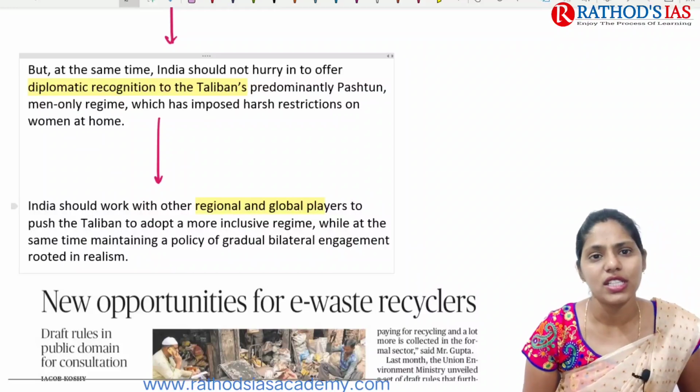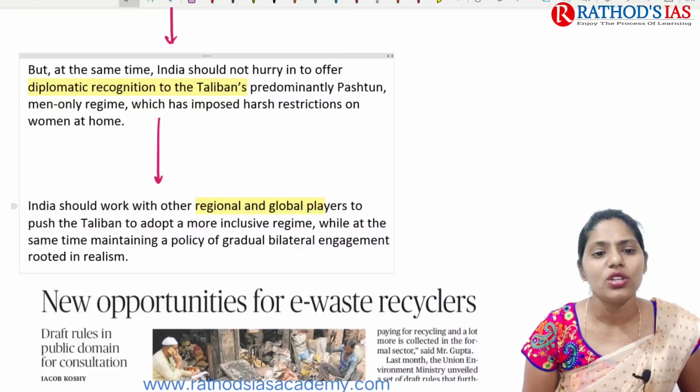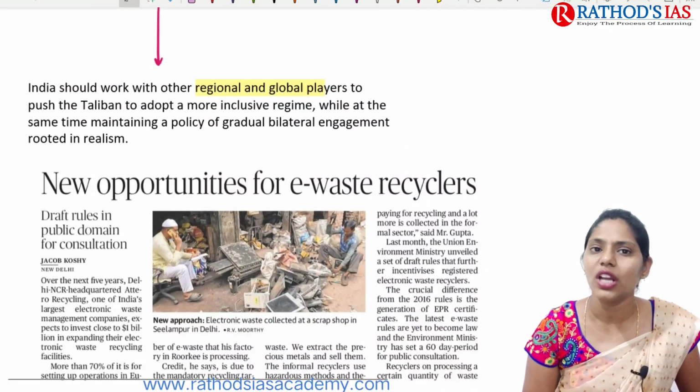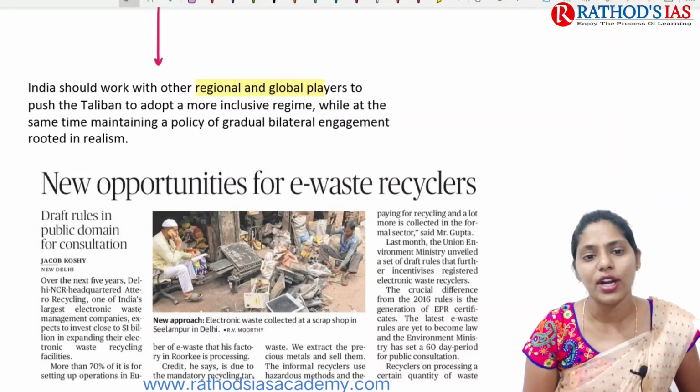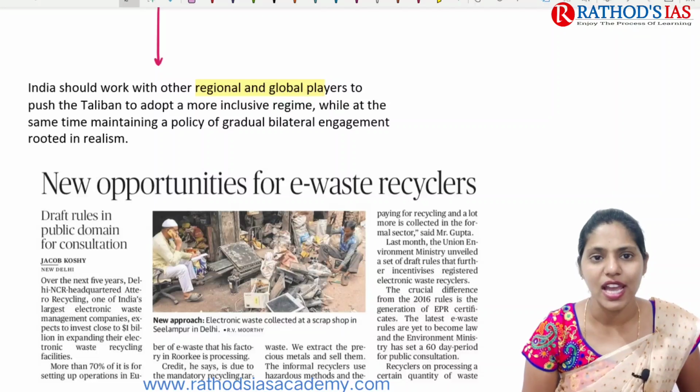So here the author says that at the same time, India should not hurry in offering diplomatic recognition to the Taliban. Because these Pashtun people are mainly imposing some harsh restrictions on women at home, India should work with other regional as well as global players to push the Taliban to adopt a more inclusive regime. At the same time, they need to maintain the policy of gradual bilateral engagement as well.